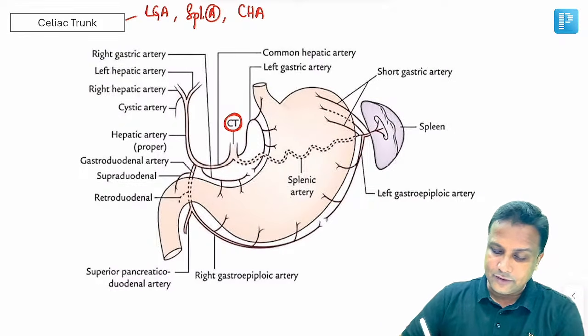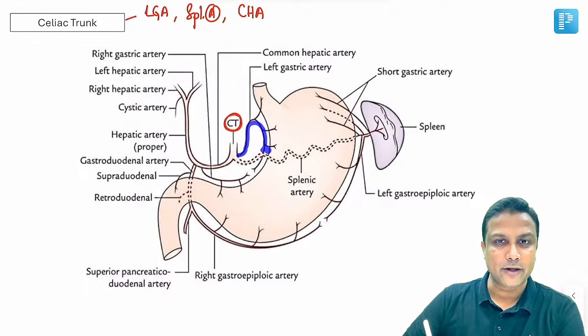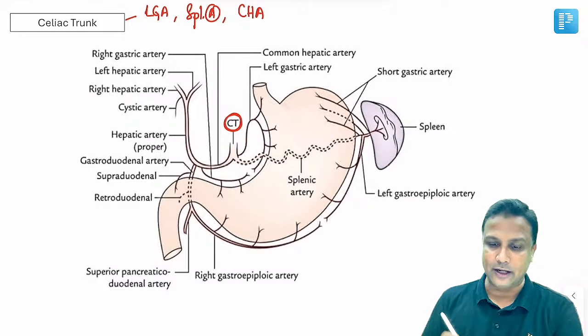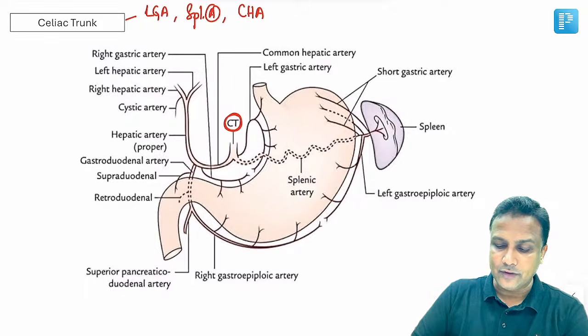Now, from the name itself, we can see here, left gastric artery is going along the lesser curvature of the stomach, and on the way it is giving the branches only and only to esophagus, esophageal branches. That's all. We are done with the left gastric artery, sir. Left gastric artery, finished.